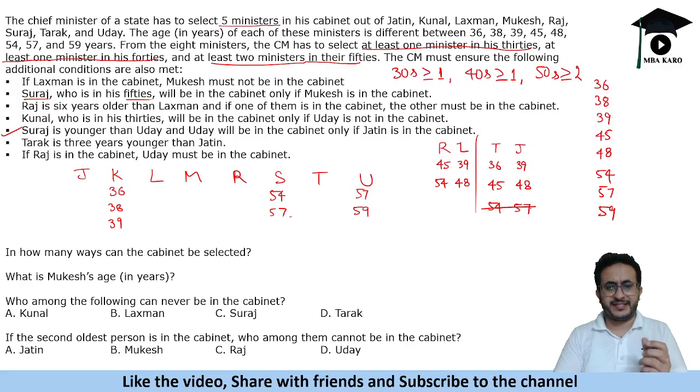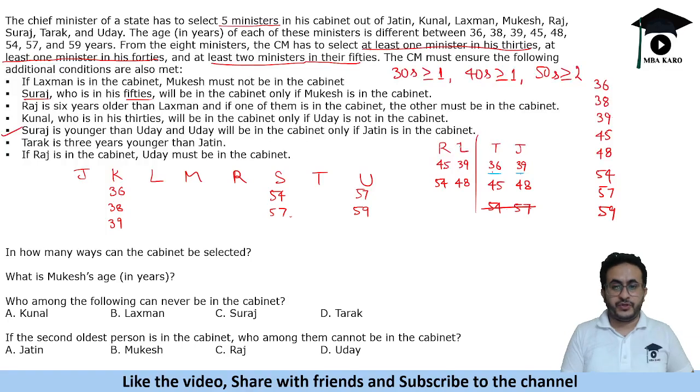We will have to make some combinations to include all these people. Kunal has to be in the 30s. So let's make some cases to figure out the ages of people. We are taking this 36 and 39 case because we know that this will give us only one case.